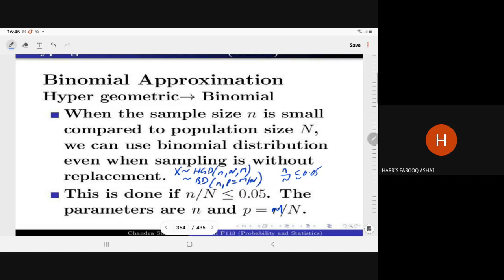From here we can compute the proportion of success. When the population size is very large, whether you are sampling with replacement or without replacement, it will not be affected due to the bigger population size. But when we have a smaller population size, this probability will be affected. At that time we have to use the hypergeometric distribution.